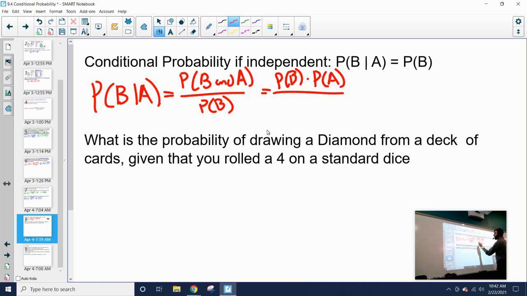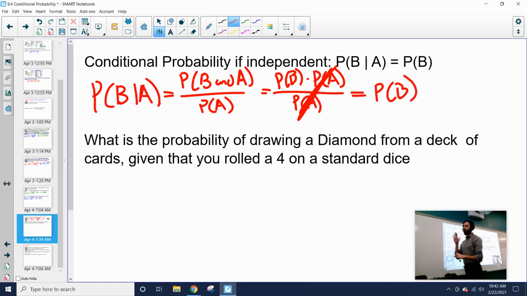So this is divided by the probability of A down here. Well, if I have probability of A in my numerator and denominator, and they're being multiplied, I can cross these out. They will cancel out. So I'm just left with probability of B.